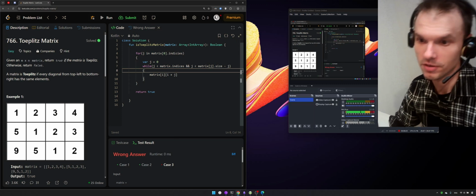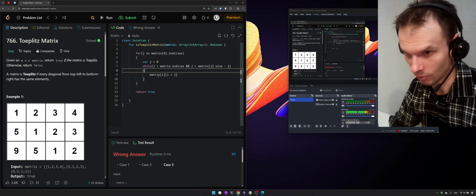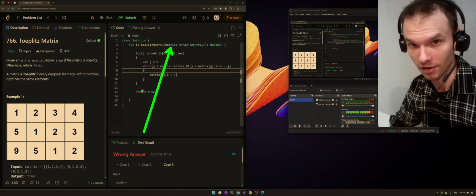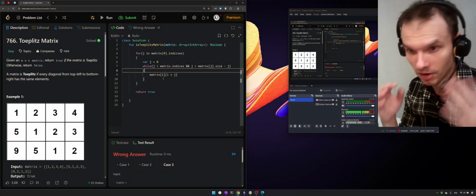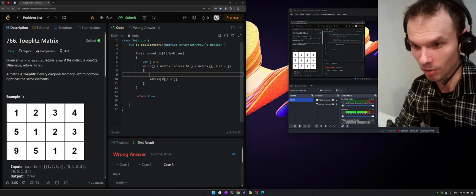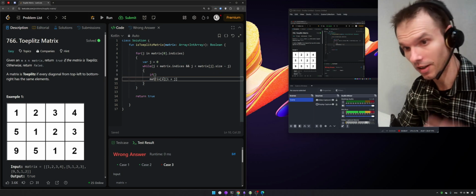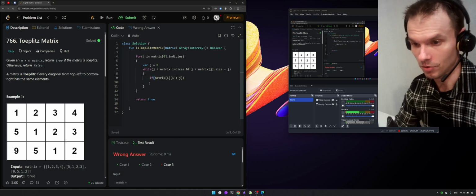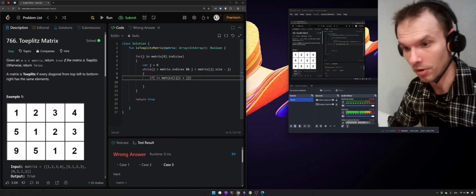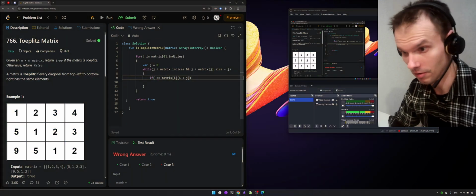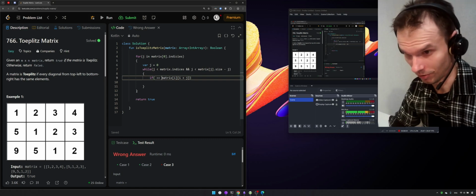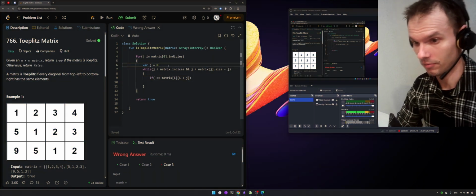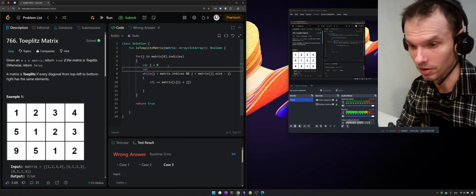So, the point is currently I'm only iterating over just a data structure called a matrix or 2D array, and I don't perform any comparisons, any operations, and I need to compare this value with something. And what will be that value? The point is I compare with the previous element. And the previous element will be the first one as well.